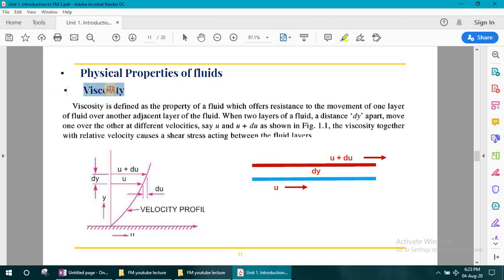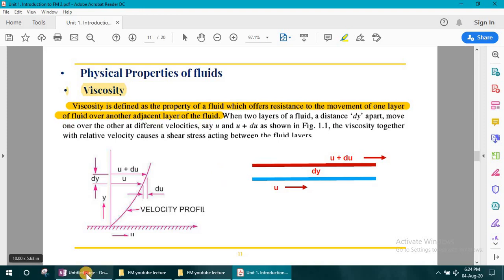Now let's understand the concept of viscosity. This is a very important and detailed concept of fluid mechanics. So viscosity is defined as the property of a fluid which offers resistance to the movement of one layer of fluid over the other layer of a fluid.